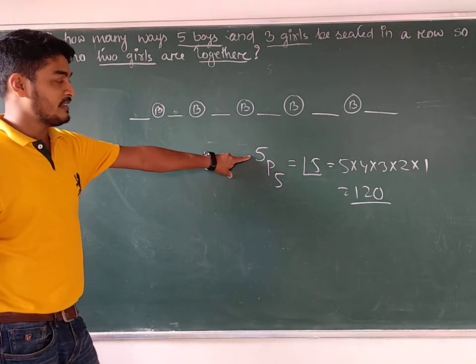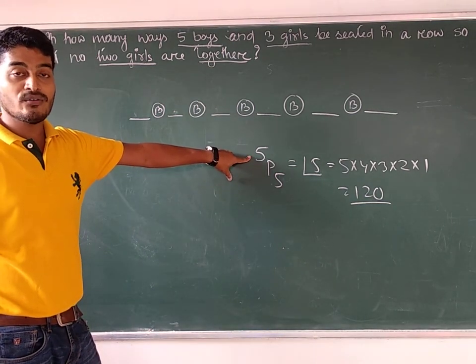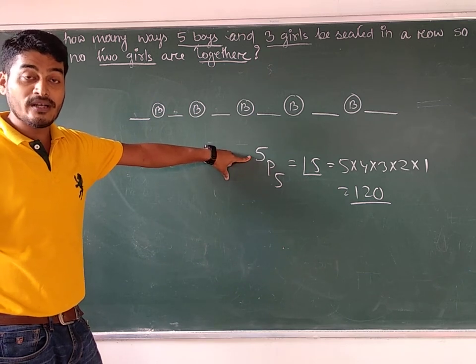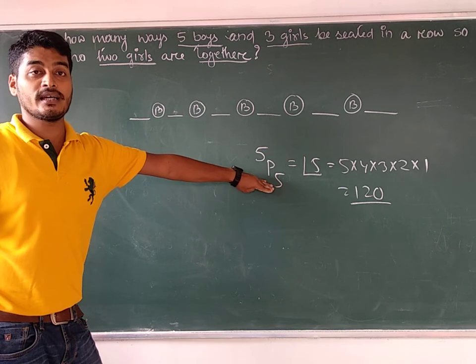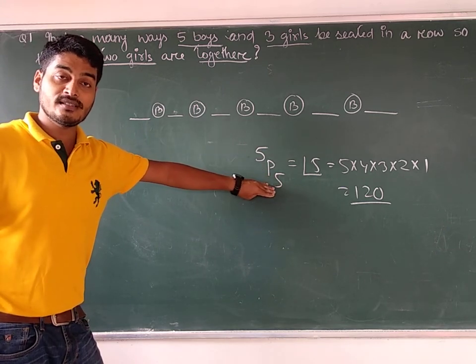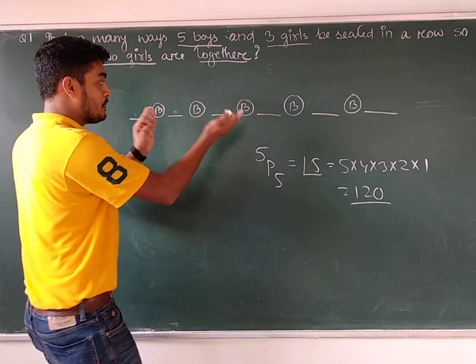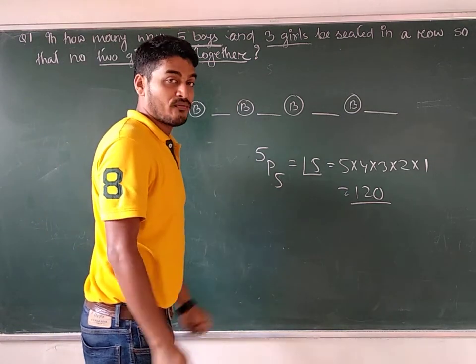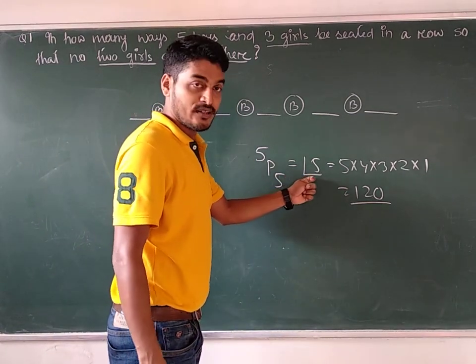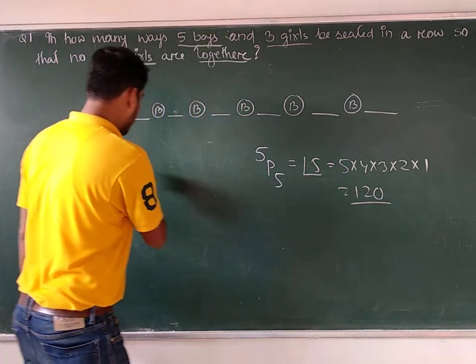How many boys are there? 5 boys. Out of 5 boys, how many boys are required to be arranged? All 5 have to be arranged. Out of 5 boys, we have to arrange 5 boys among themselves to have their seats. So this answer is 5 factorial. You can easily think about this one also.